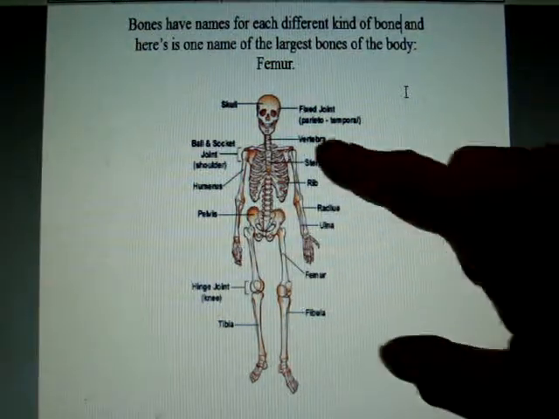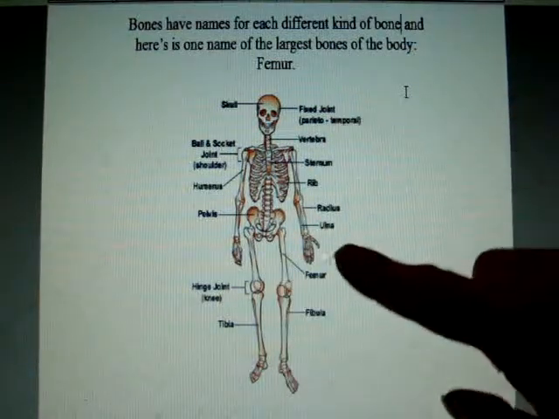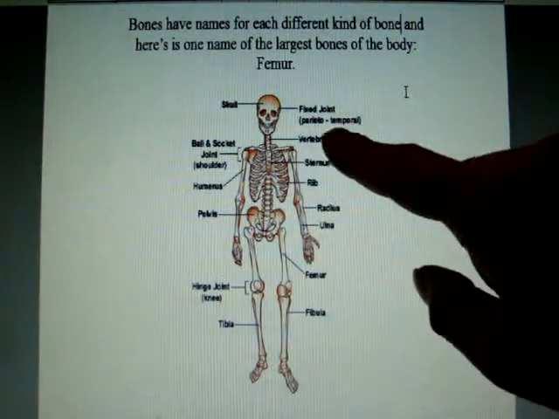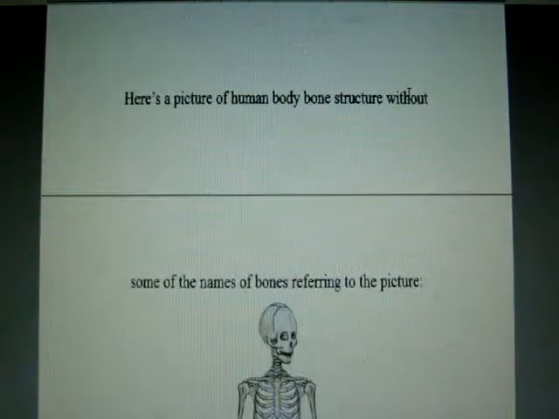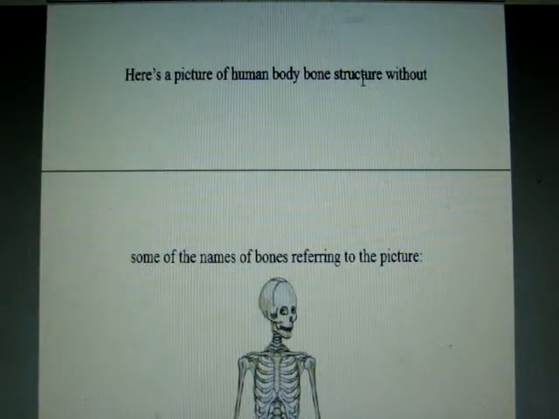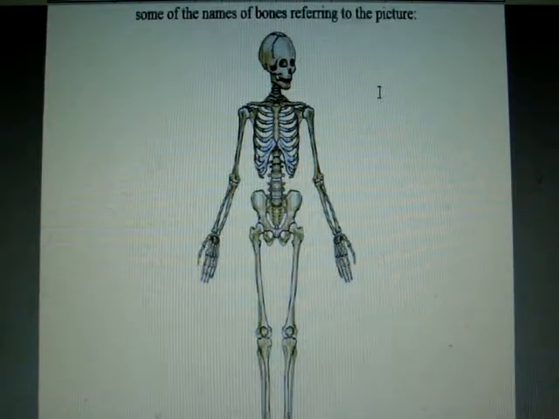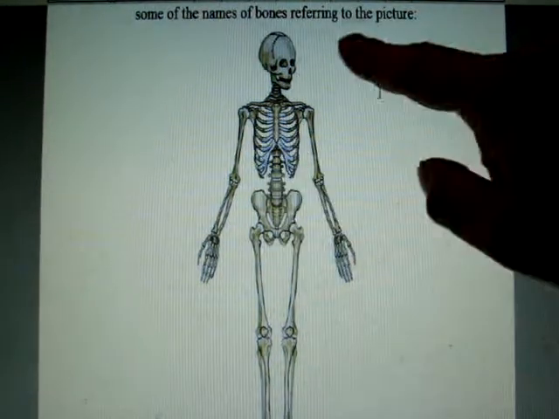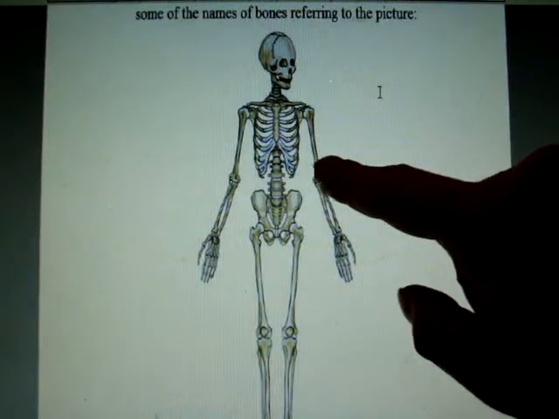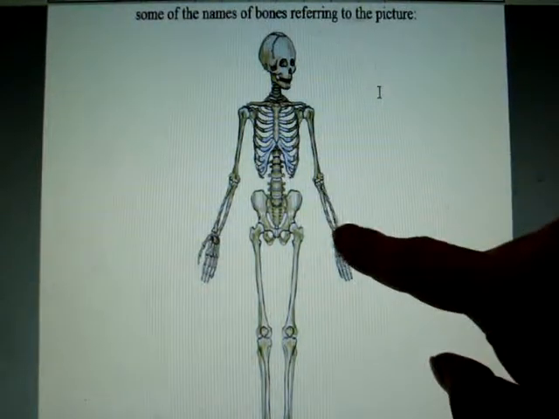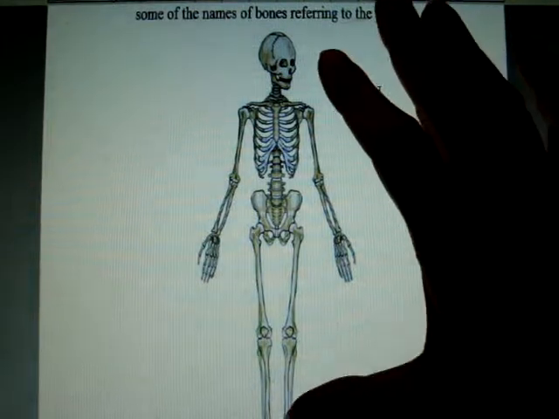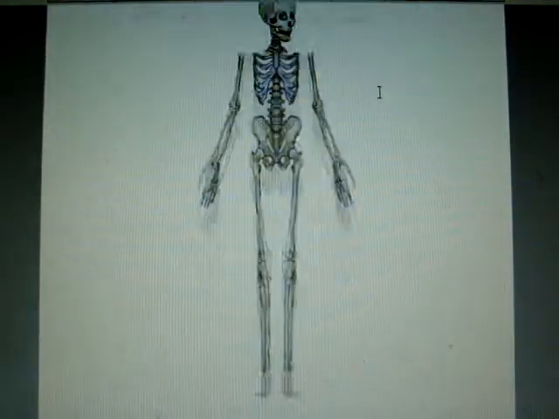So this is a picture of a skeleton with some of the names. Yeah, each bone has a name to it. And then here's a picture of a human body bone structure without some of the names of bones referring to the picture. So that's what it looks like without the names there. We could list all the names and point to which bones they are, like that one and those two. So that's a picture of the skeleton without the names there, just so you get an idea.